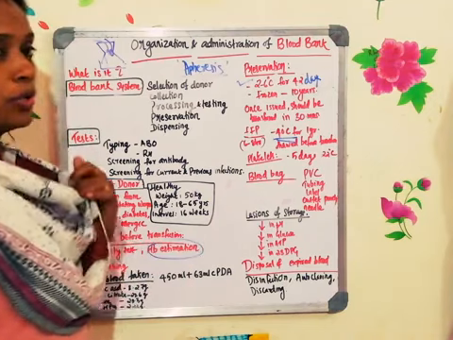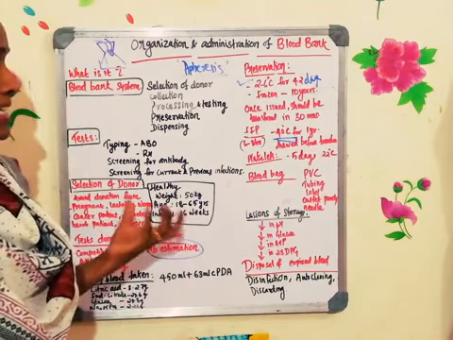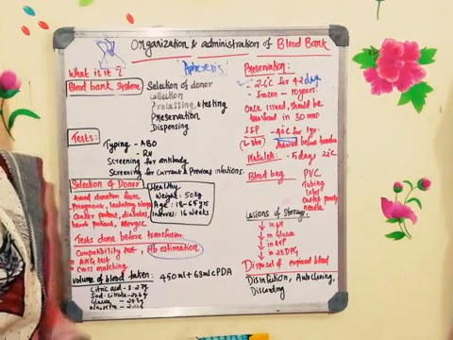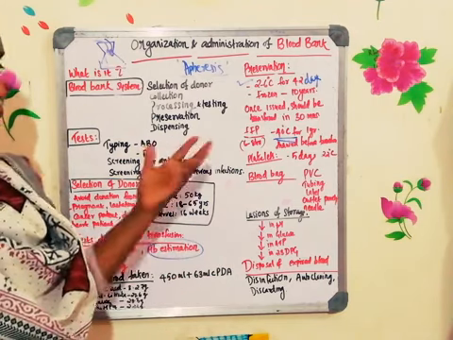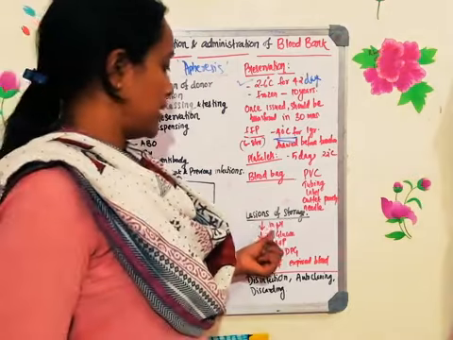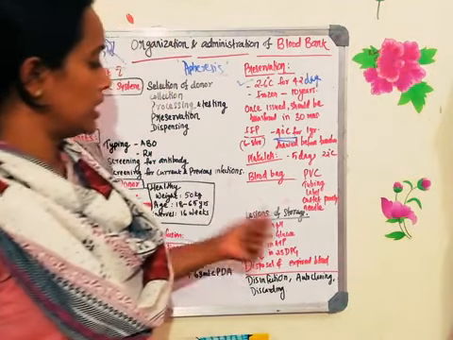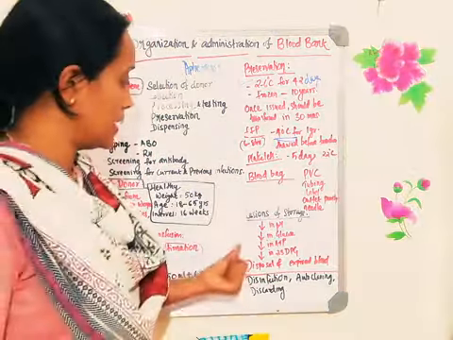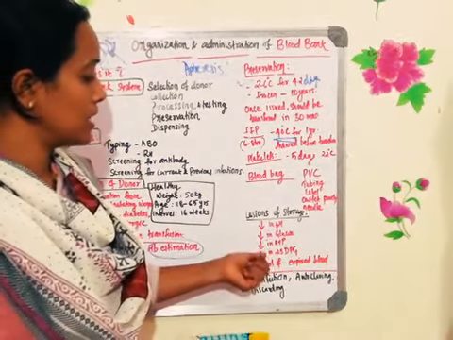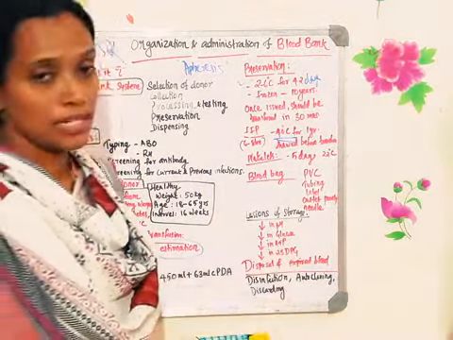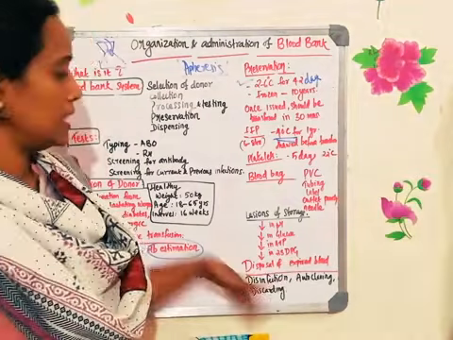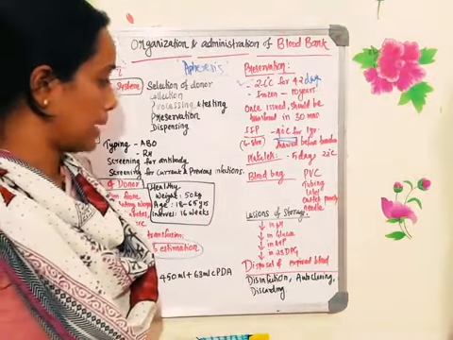And if you store the blood for a longer time, lesions or variations can be seen on the RBC or in the blood. You can see a decrease in the pH, a decrease in the glucose concentration, a decrease in ATP, and a decrease in 2,3-diphosphoglycerate. All these things can be seen if you keep the blood for a longer time.